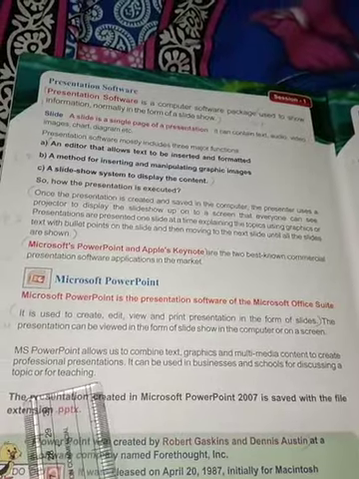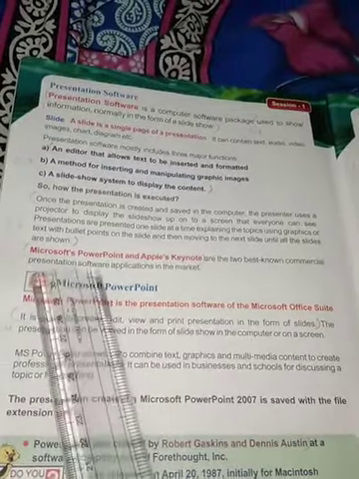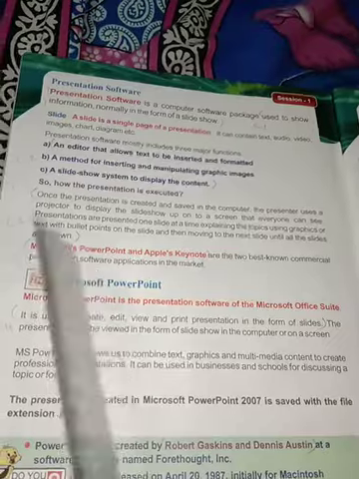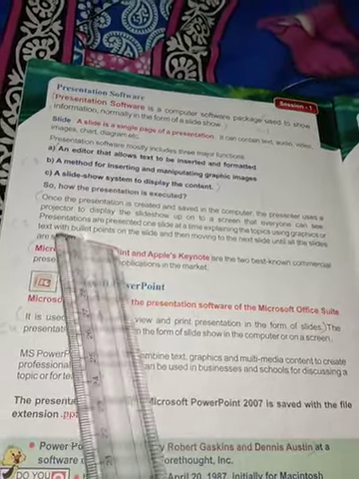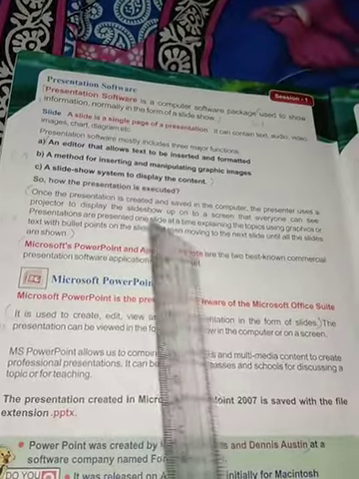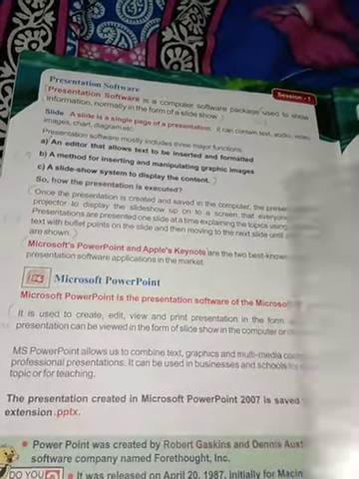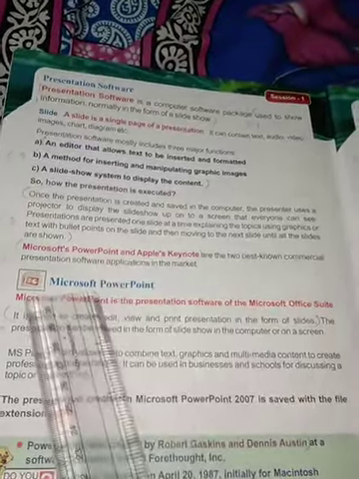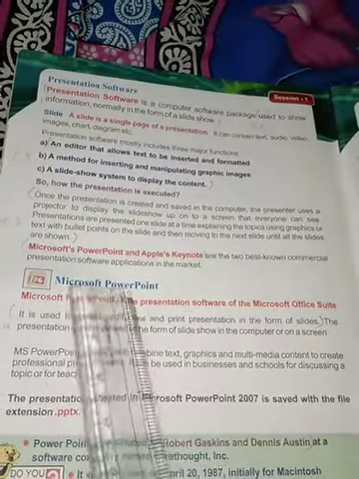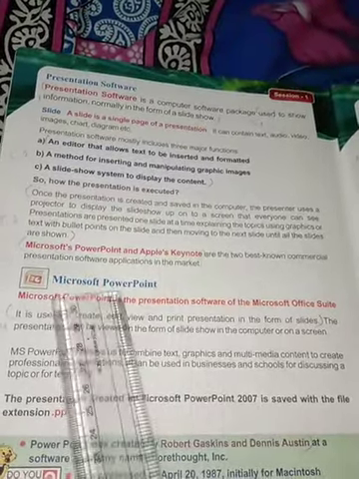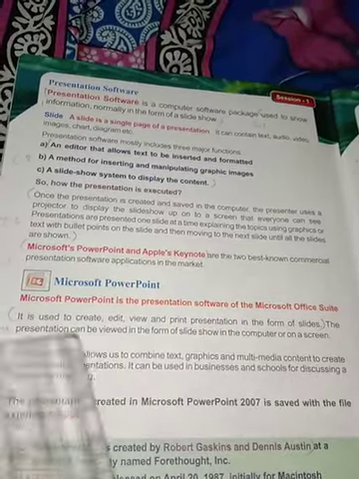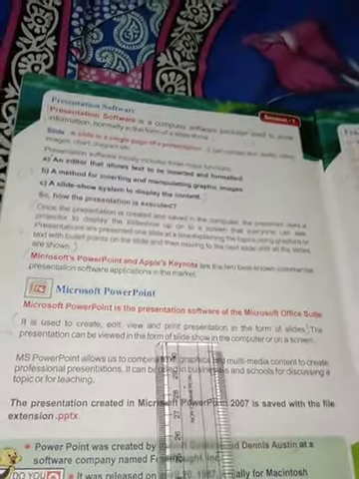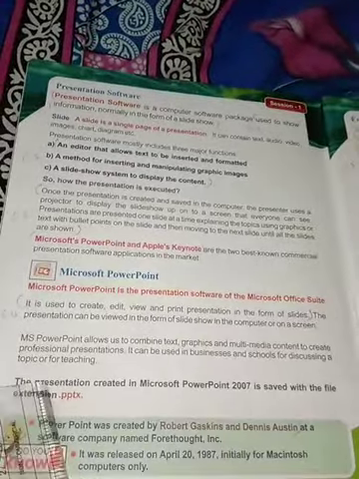So this presentation software allows you to use text, graphics, images, charts, diagrams, audios, videos, and many more things like that. It allows you to use all those things to create presentations. It is used in the business field and in your schools for discussing topics.